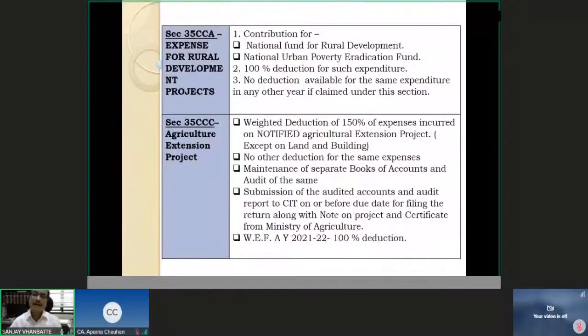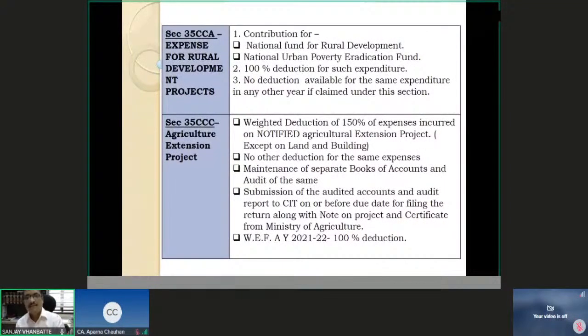Other than on land and building, no other deduction. There must be maintenance of books of account and audit of them, then submission of the audited accounts and audit report to the Commissioner of Income Tax on or before the due date for filing the return, along with a note on the project and a certificate of the Ministry of Agriculture. All these conditions have to be satisfied.